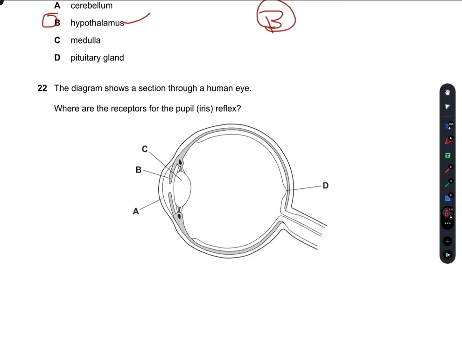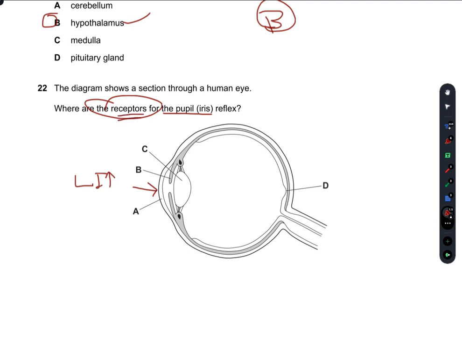The diagram shows a section through a human eye. What are the receptors for the pupil reflex? What is the pupil reflex? When the light intensity is greater, we have to reduce the amount of light passing through our pupil towards the lens. So what are the receptors for this?